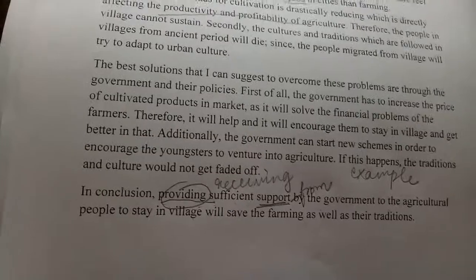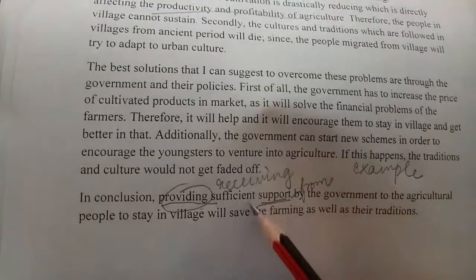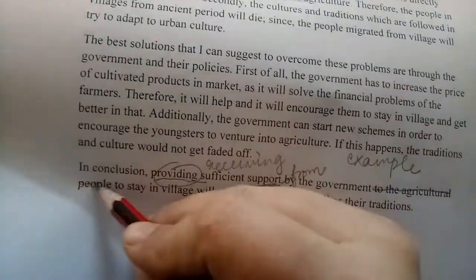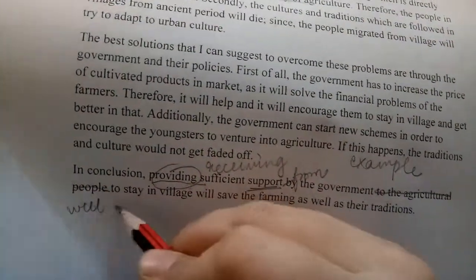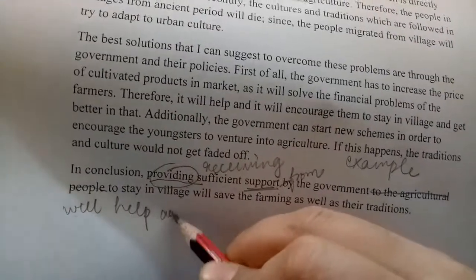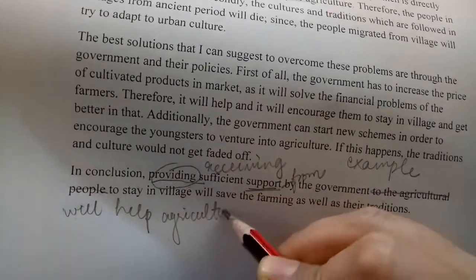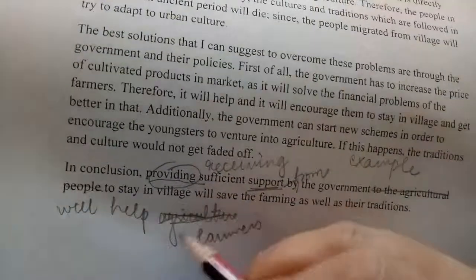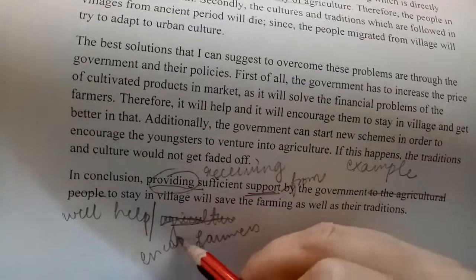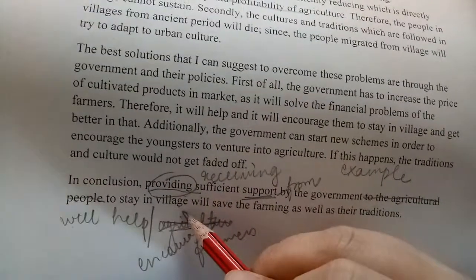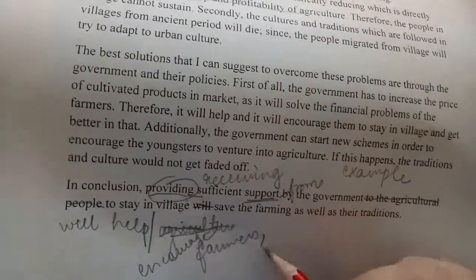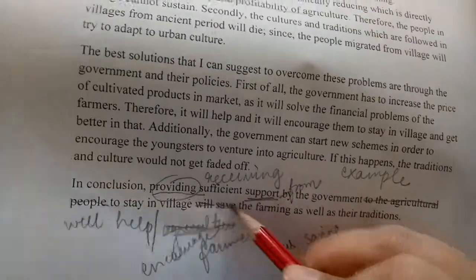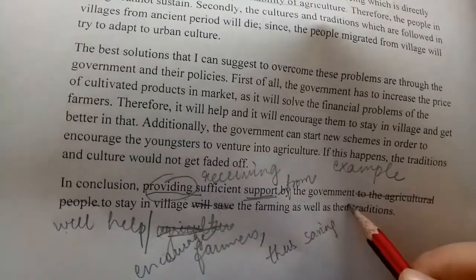Now, this sentence: receiving sufficient support from government will help farmers, will help or will encourage farmers to stay in village, thus saving the farming as well as the traditions.